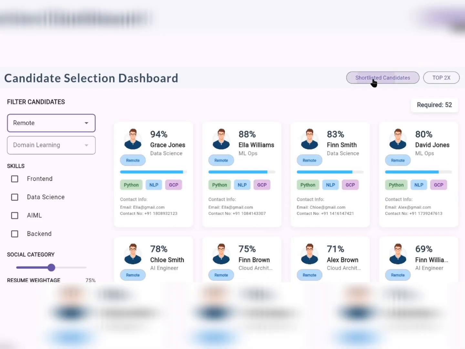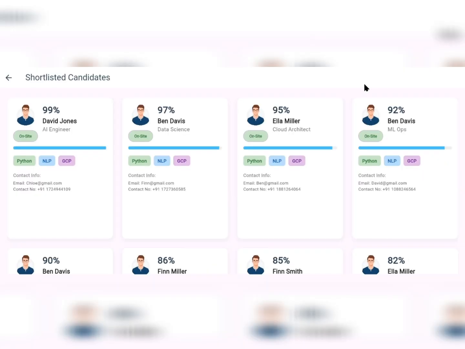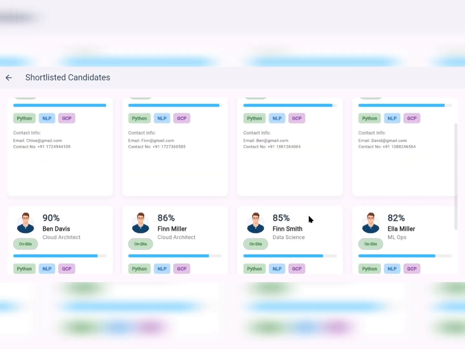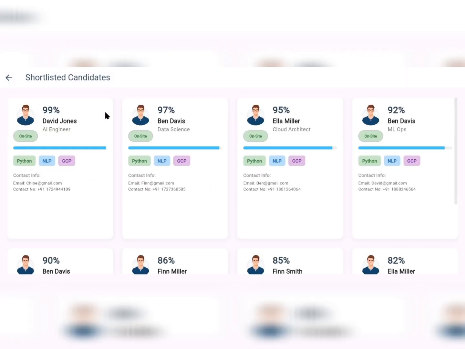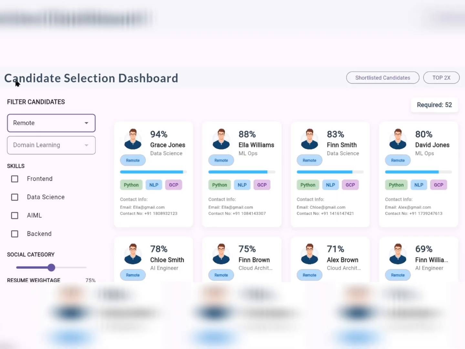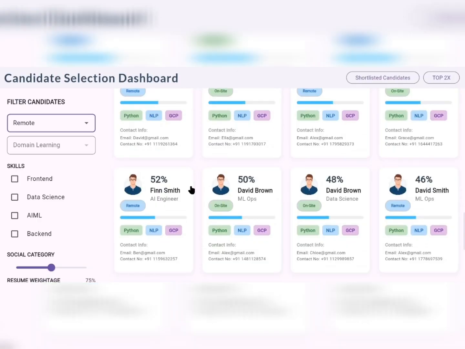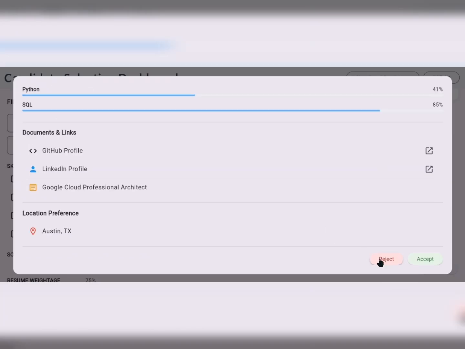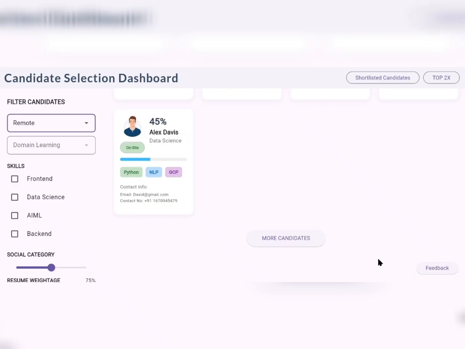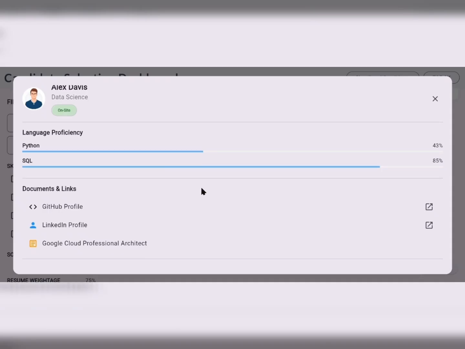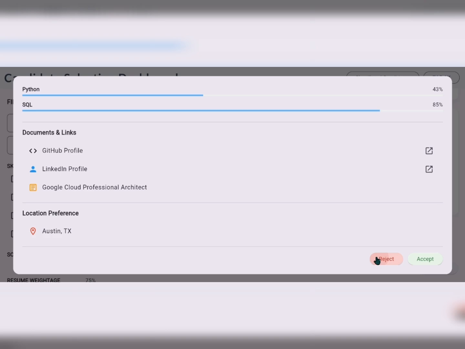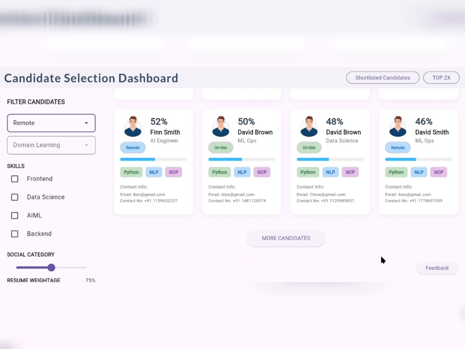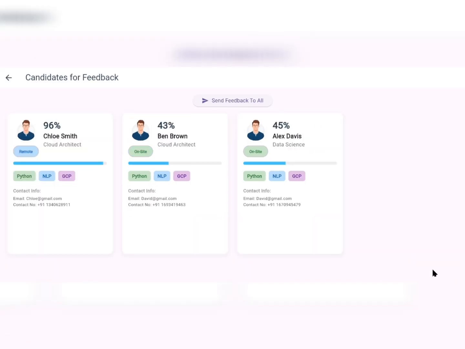The shortlisted candidates are showcased here, in which the candidates we have selected are listed. Now, let us reject some of the candidates. But what has to be done with the candidates who are rejected?